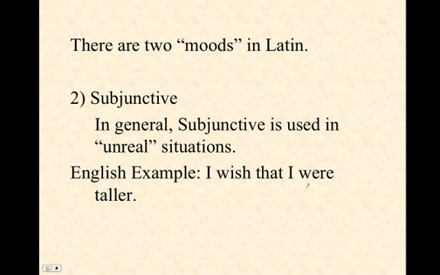I wish that I were taller. The subjunctive verb here is were. I were is subjunctive in English. Now, I wish, this is indicative. I'm actually doing this. I'm wishing something. But the thing that I wish is not something that is currently true. Again, it is wished for, it is hoped for, but it is unreal. And so that I were taller is subjunctive.